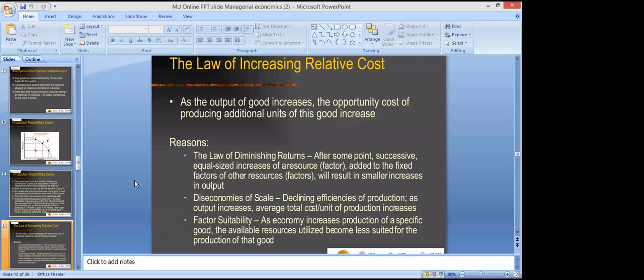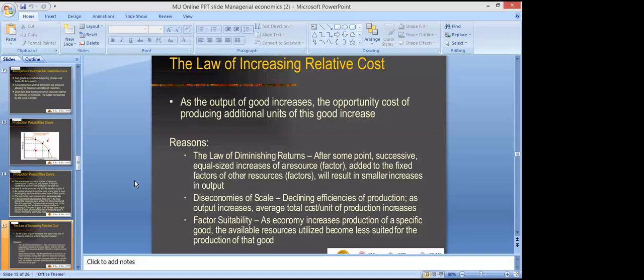So when we employ one labor, two labor, three labor, four labor, a stage will come when you have diminishing returns. The return will start diminishing, and you will have low returns. This is the principle of diminishing returns, the law of variable proportion. Every successive increase of the variable factor on the fixed factor will result in a smaller increase in output. So that is the first reason.